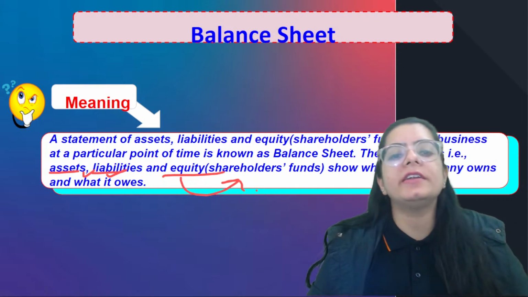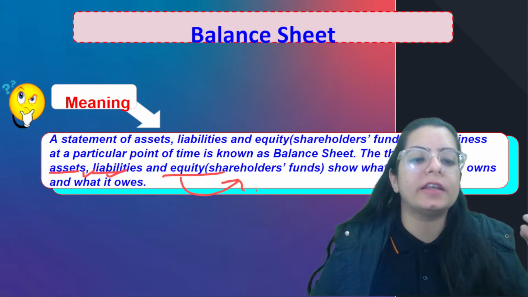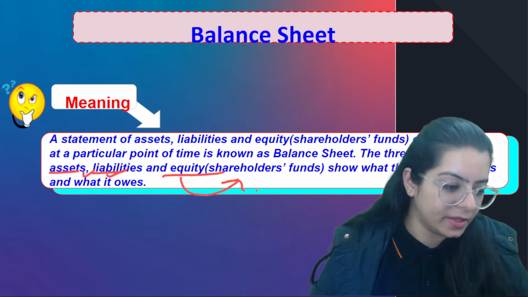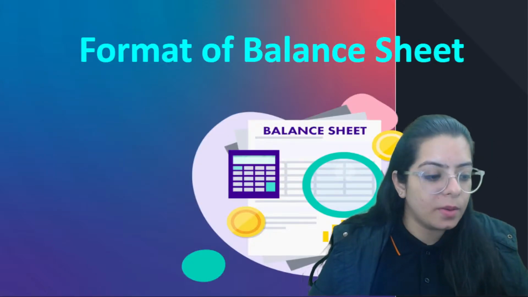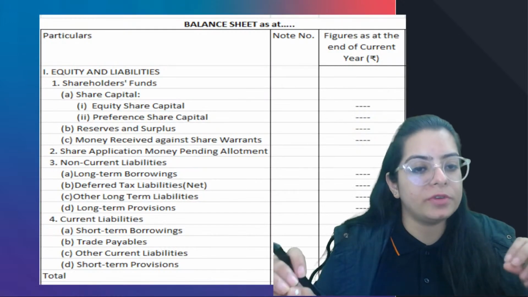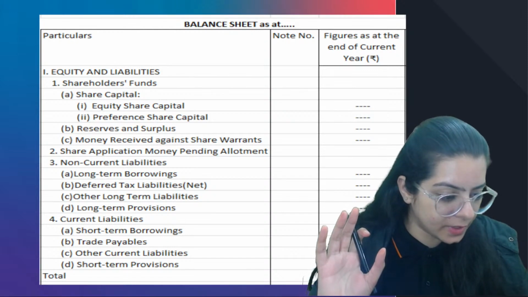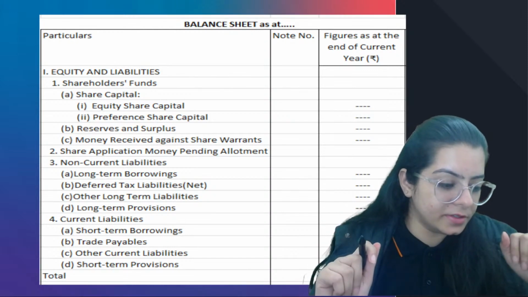Earlier in your class 11th, you used to call it assets, liability, capital. But in a company, you are going to call it assets, liability, and equity. Right? Equity means owner's money. What is the format of the balance sheet? Today, I'm going to tell you what questions you are going to get and how to learn this balance sheet. Right? How to learn this balance sheet.